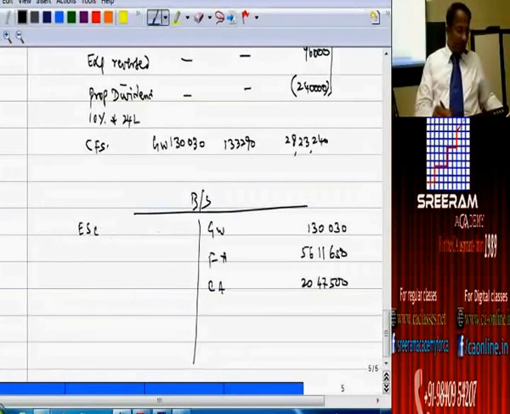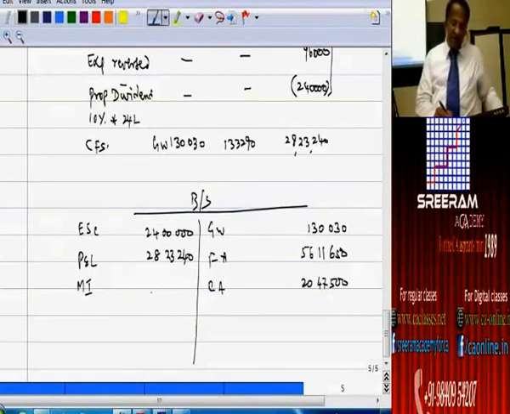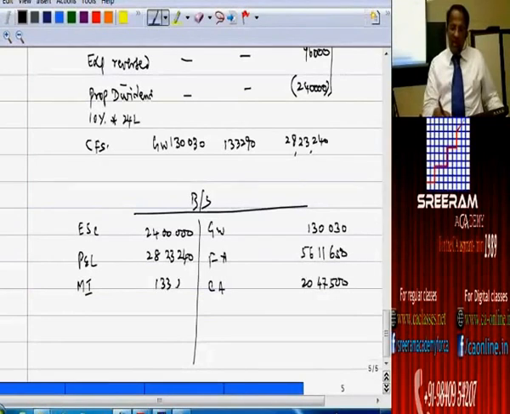Equity share capital 24 lakhs. Then profit and loss account 28 lakhs 23,240. Minority interest including preference share capital 133,290.